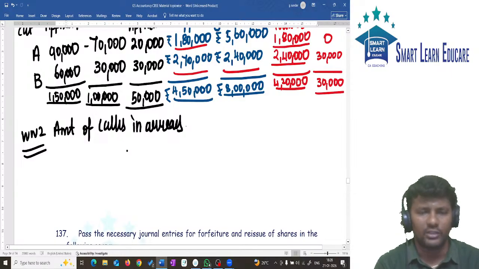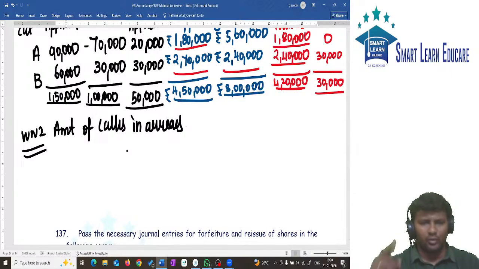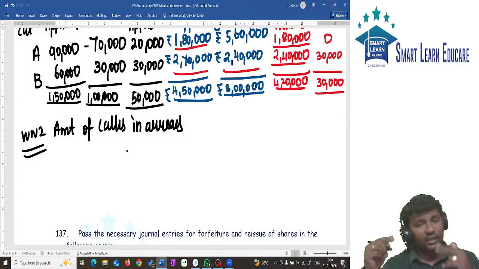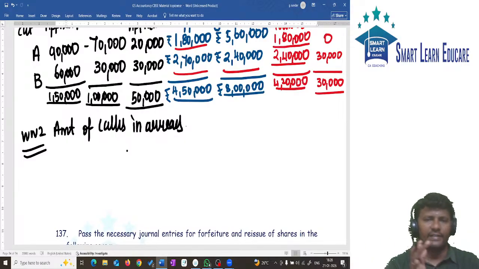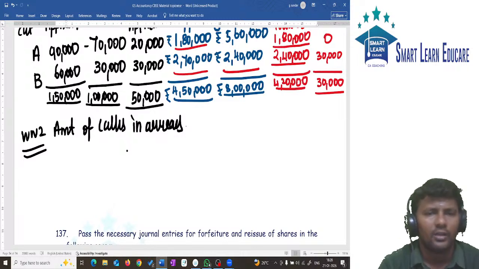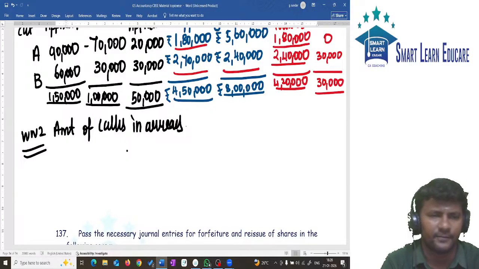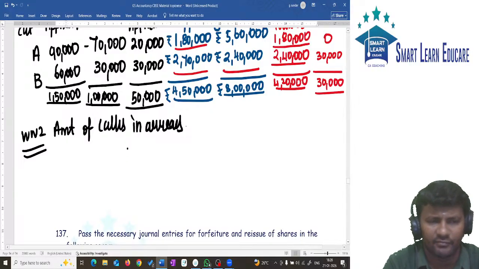How to find out this amount? Be careful. It is a unique sum. Already exam la once tested. Earlier also this type of question tested. So having high chance of coming again in examination. Okay. So amount of calls in arrears, how to find out this? First, person name.